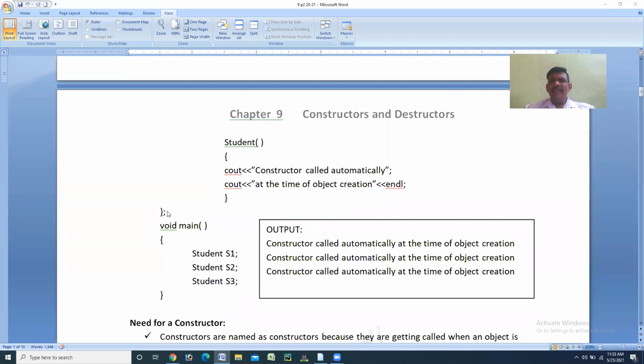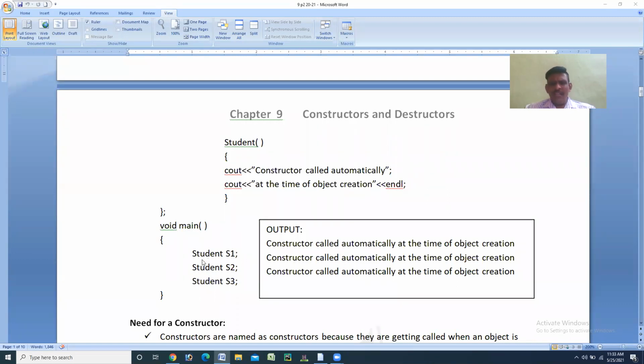It means in this program, the class name is student. In that, we have used one constructor, whose name is student again, and it contains two instructions. Those two instructions contain messages. So after knowing this, we move towards the main part of the program, that is void main, opening brace, then the first line, student S1 semicolon.